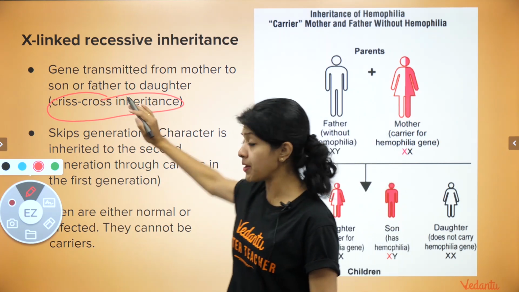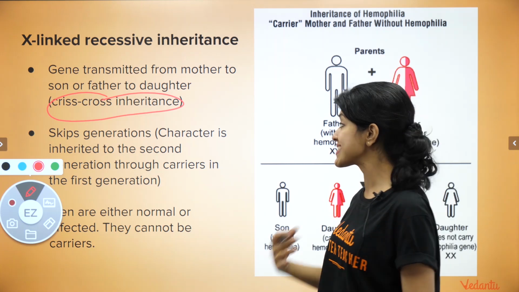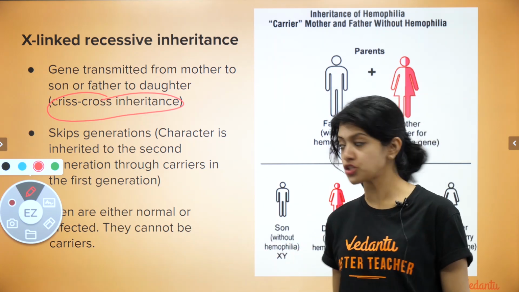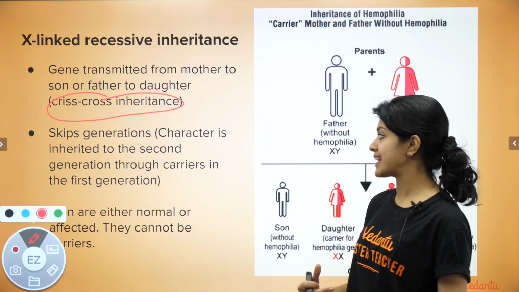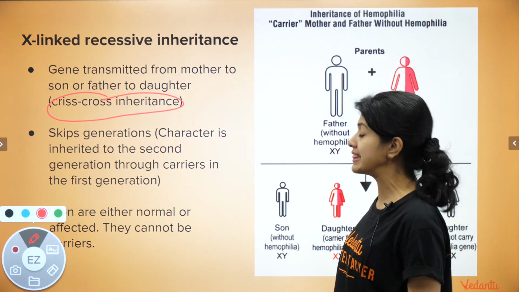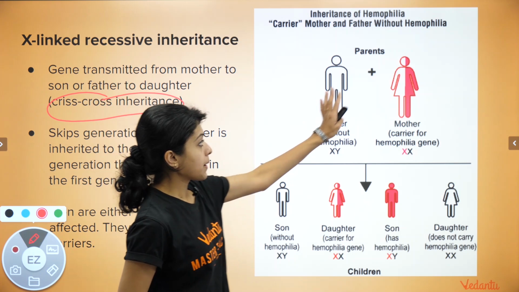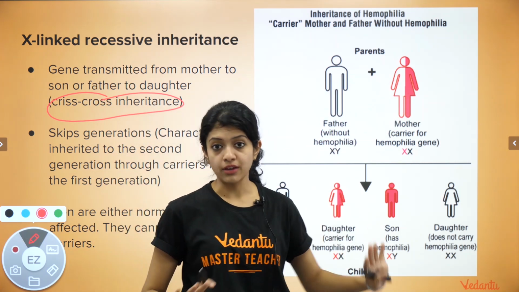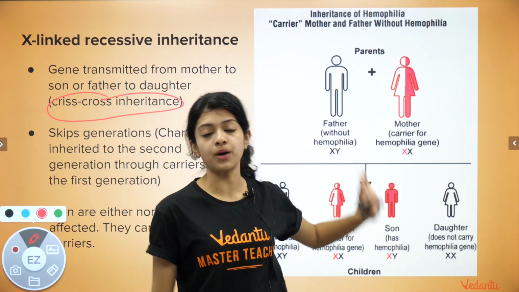Okay? Remember that name. Now, such traits always skip generations, by which we mean that the character is inherited to the second generation through carriers in the first generation. So in this case, parents are both unaffected. If you look at them externally, they are both unaffected and seem normal.